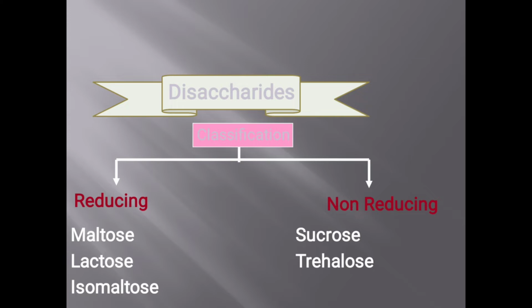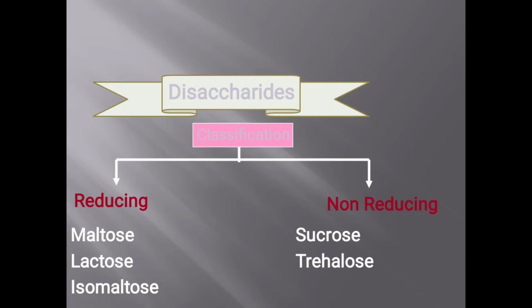So let us go to disaccharides, that is, biomolecule carbohydrates. You know that disaccharides are carbohydrates which on hydrolysis yield two molecules of monosaccharide unit. Okay, so common disaccharides are sucrose, maltose and lactose. There are two types, reducing and non-reducing. I told you in practical.